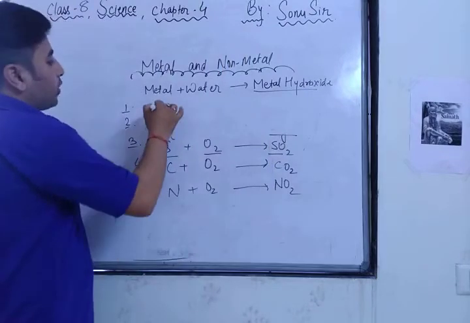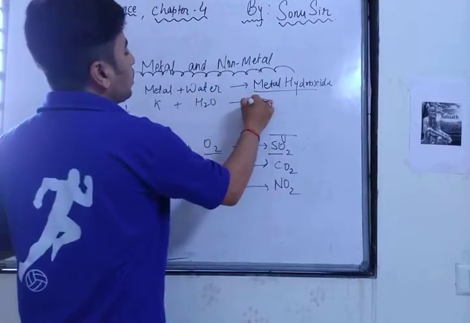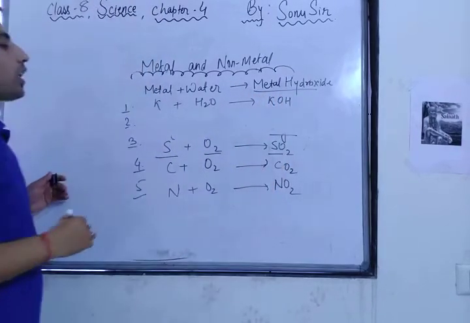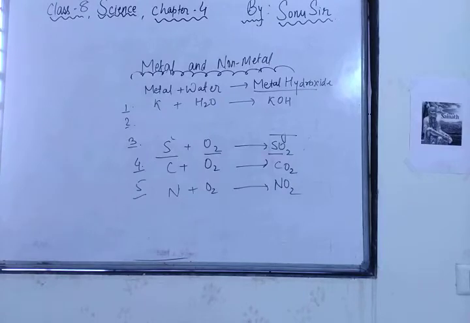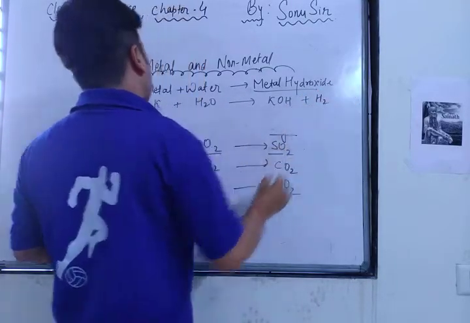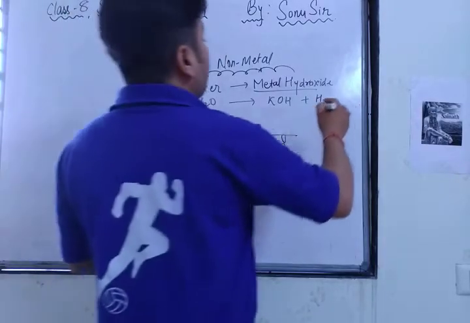As for example, if we talk about potassium, when potassium reacts with water, it gives you KOH. What is this KOH? KOH means potassium hydroxide. If we want to balance the reaction, they also release a gas called hydrogen. This hydrogen is released into the atmosphere. So when potassium is kept in water, we get potassium hydroxide plus hydrogen gas, and heat is also evolved.